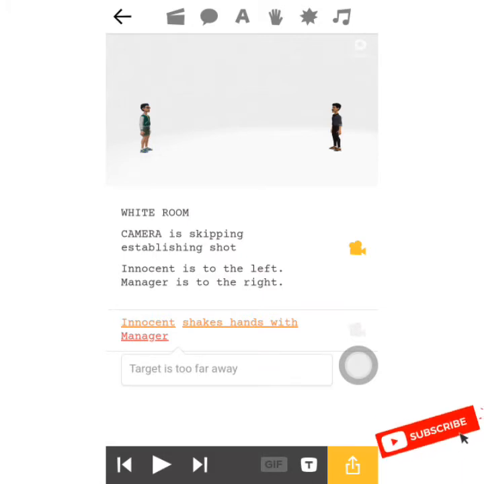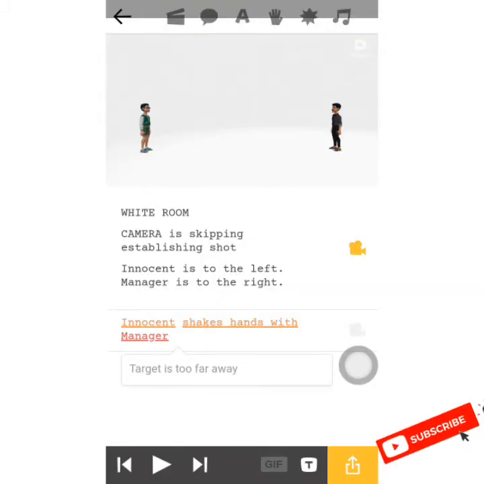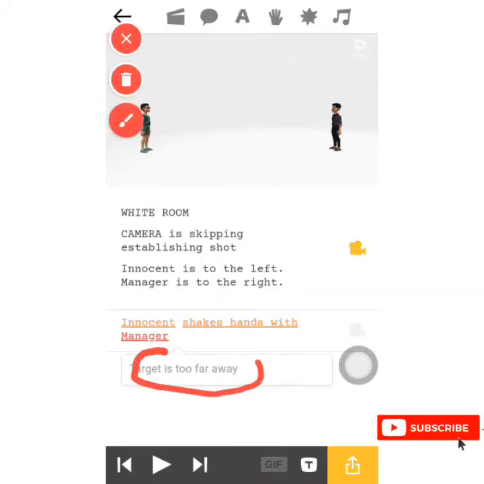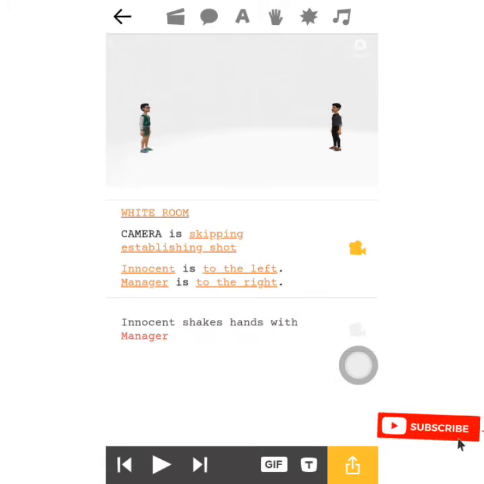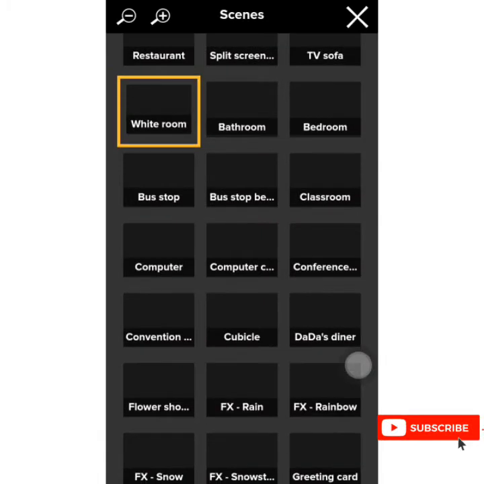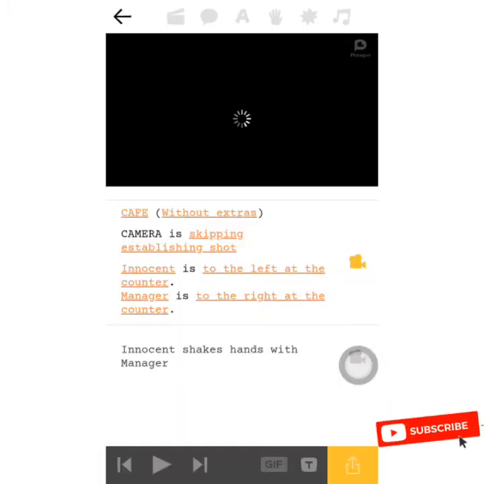But you see the target is too far, which means it cannot work, because the distance is too far. Let us change the scene to something else so that they will sit close to each other. Let's use our usual cafe.